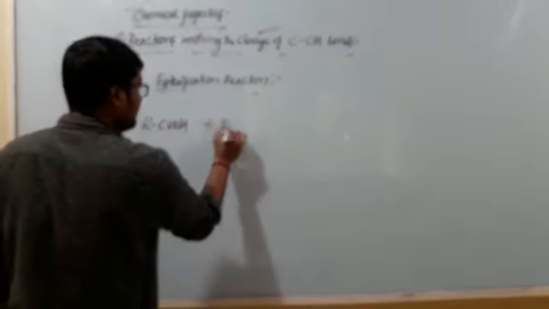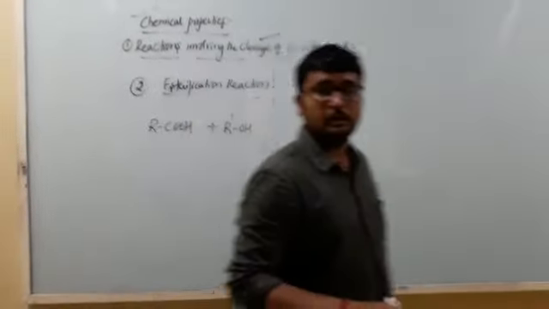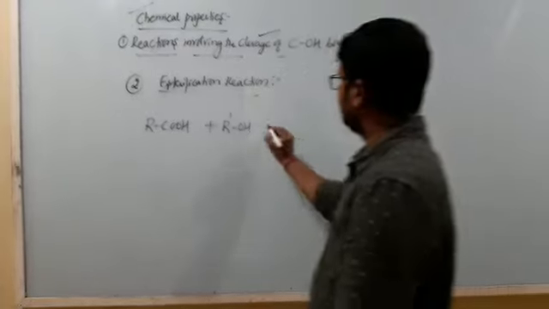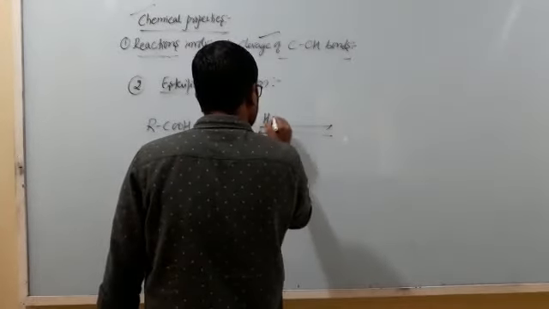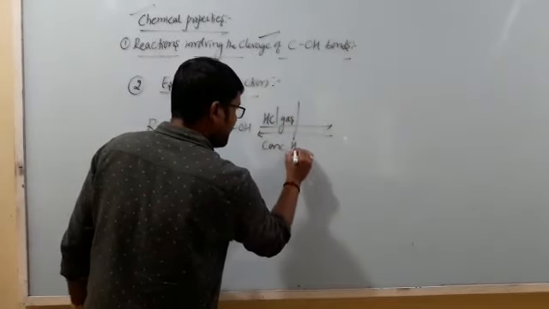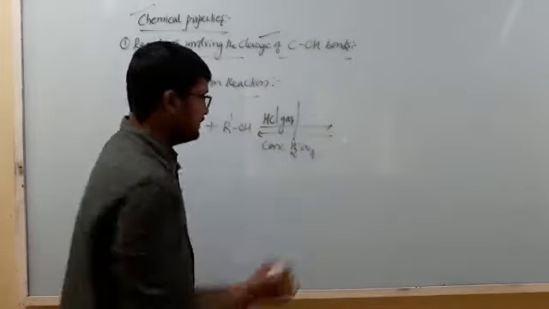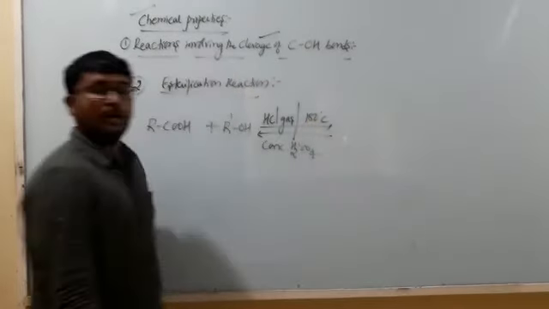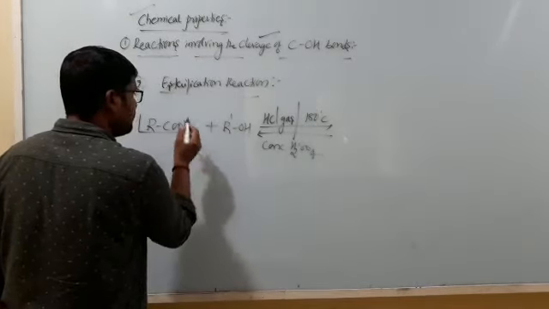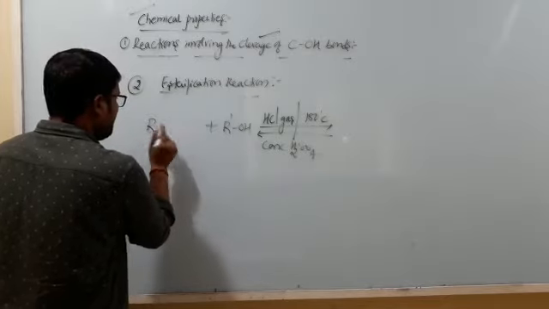When it comes to esterification reaction, a carboxylic acid is made to react with alcohol in the presence of hydrogen chloride gas or concentrated sulfuric acid, by maintaining a temperature of around 180 degrees Celsius, so that there will be a formation of what? Ester.